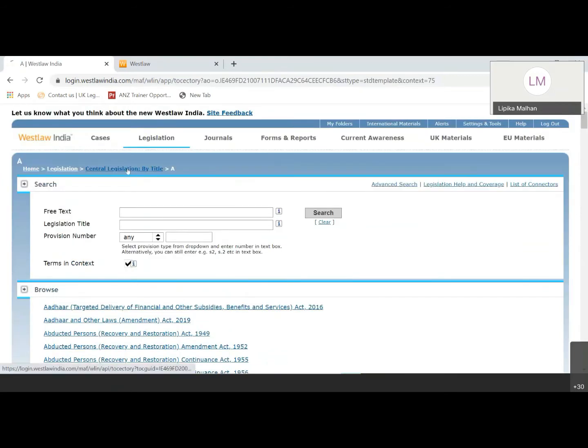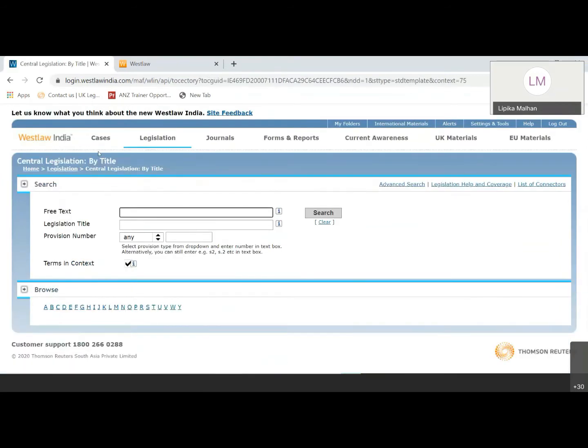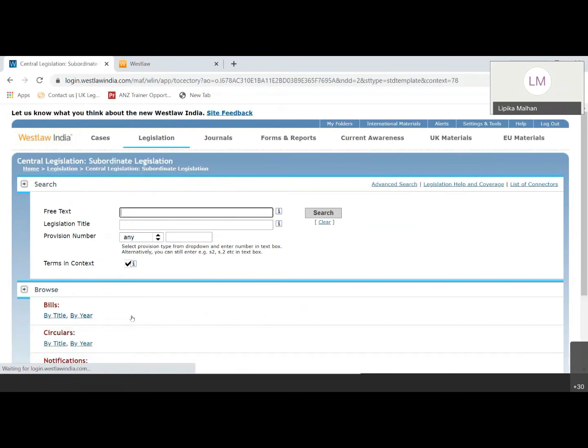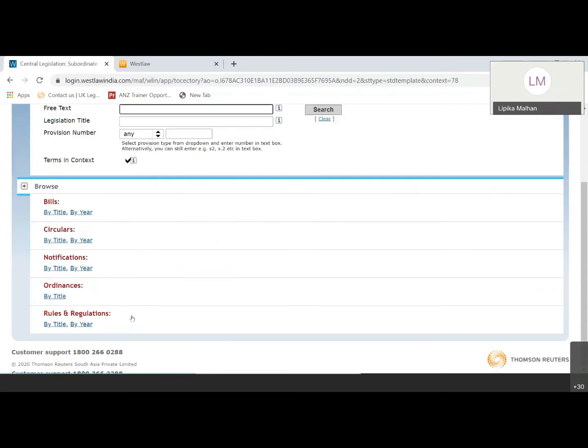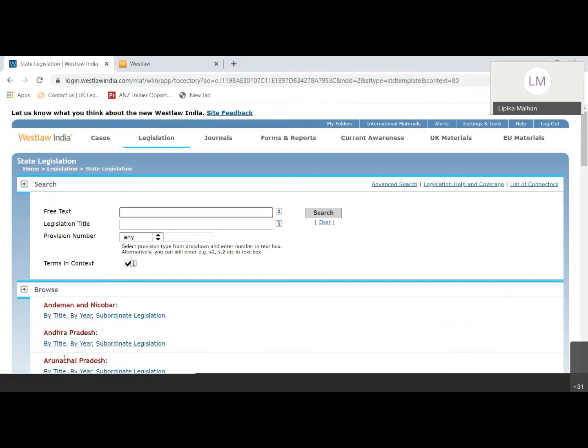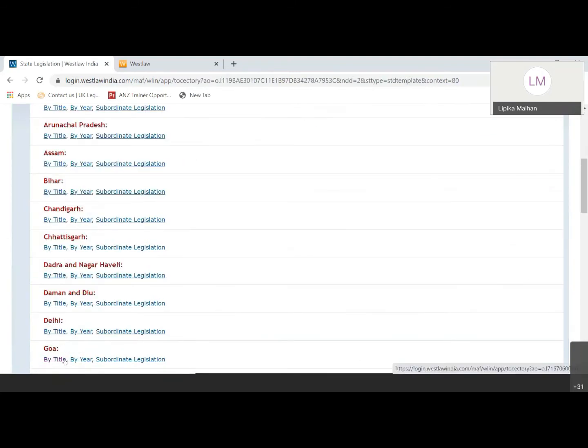The other part is that it is arranged by year, and also by subordinate legislation. Subordinate legislations are basically bills, notifications, circulars, rules and regulations which are given here. And then the second part would be the state legislation, where you get all the acts listed related to each of the states. These are also arranged by title, by year and the subordinate legislation for that particular state, as you can see here. So you can browse the legislations by state as well.